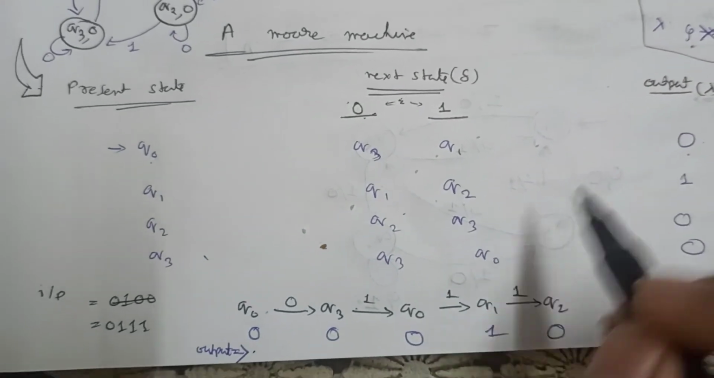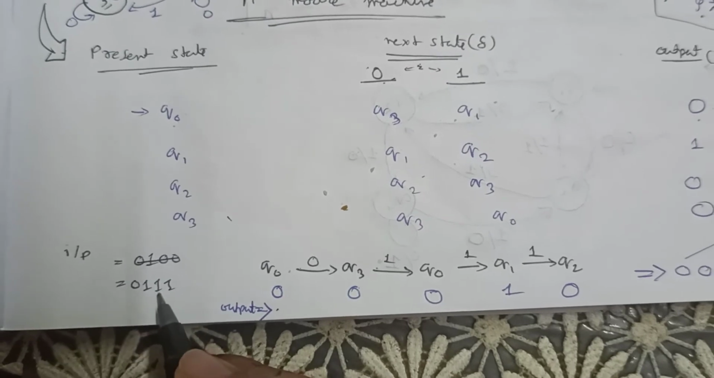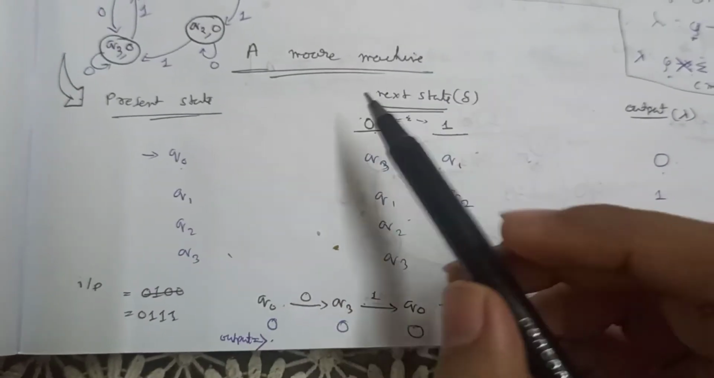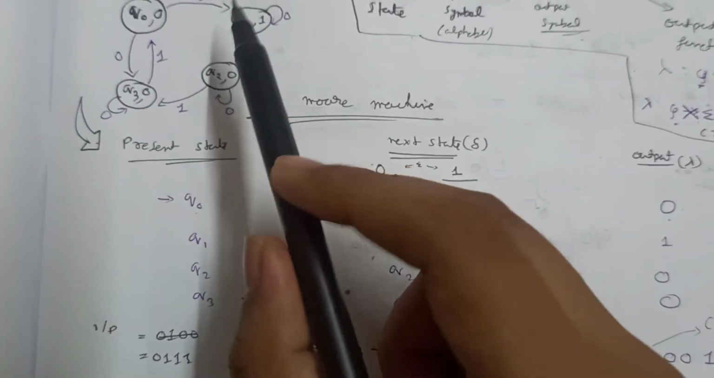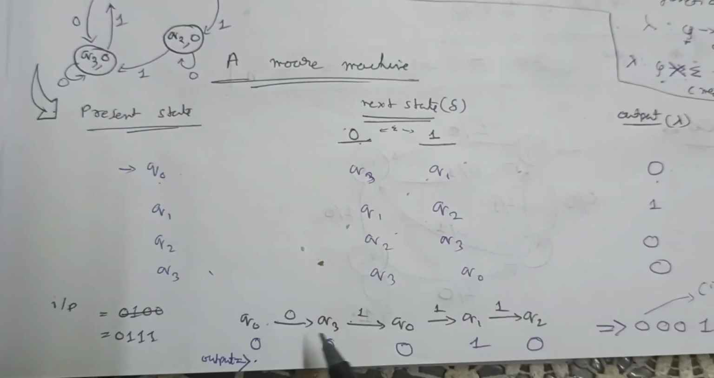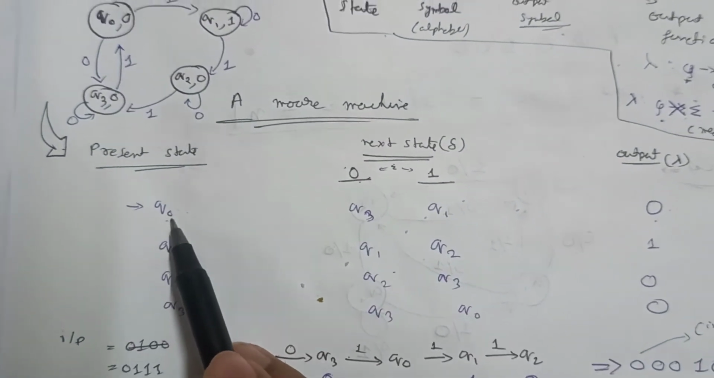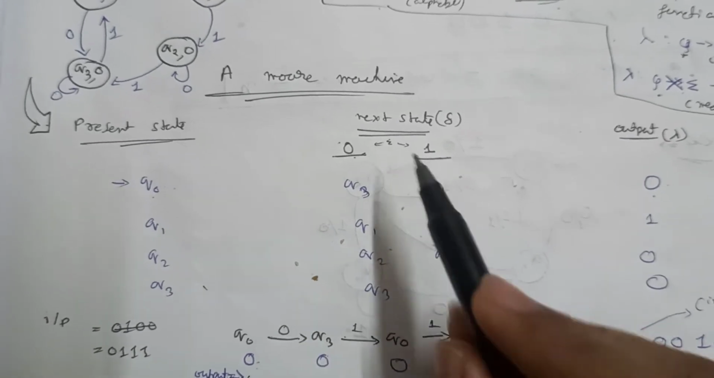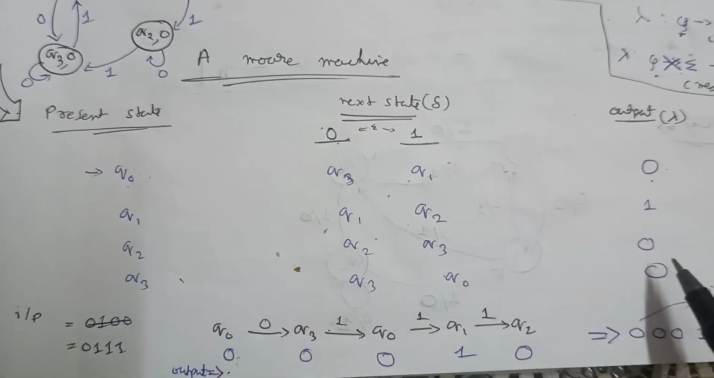Okay, so let's see for this Moore machine, if we give input 0111, how it will go. We already know the initial state is Q0. For Q0 initial state, it will first show us output 0. For Q0 the output is 0, you can see from here also, so it will return 0, and it will go to which state? Q3. And after that for Q3 the output is 0 again.